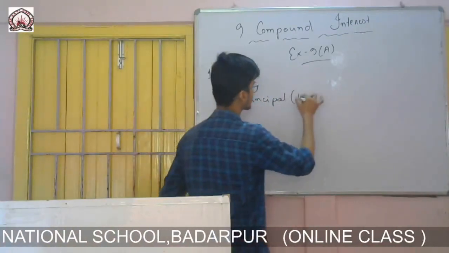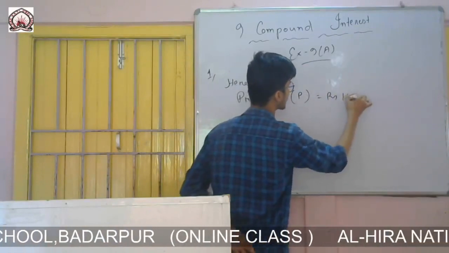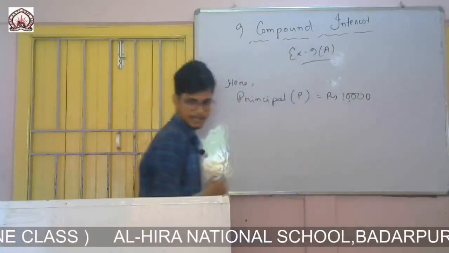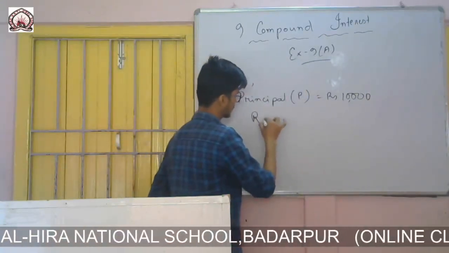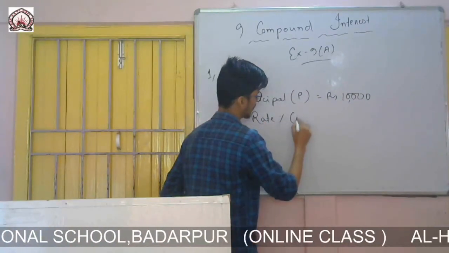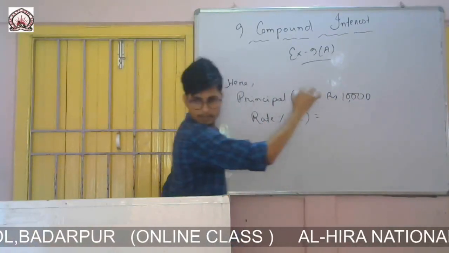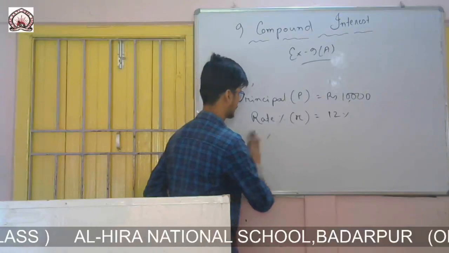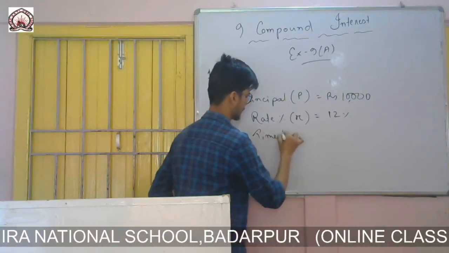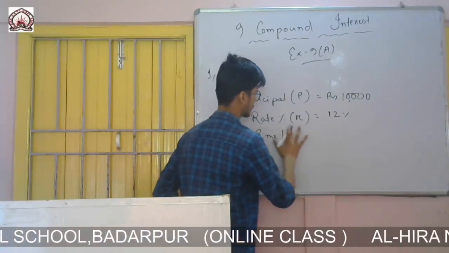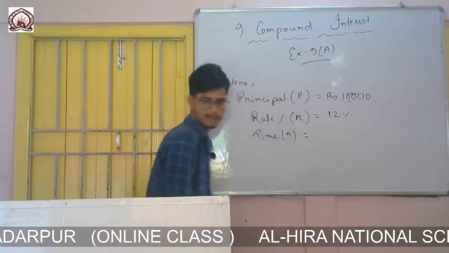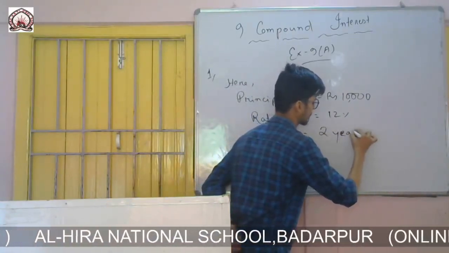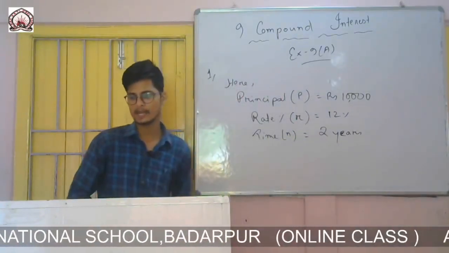Here the principal amount is given, so I will write it as P. Principal P equals rupees 10,000. Rate percent R is given as 12%, and time, take it as N, is given as 2 years, the number of years is 2. Okay, so now we will calculate the interest.